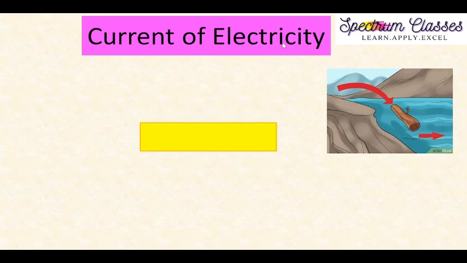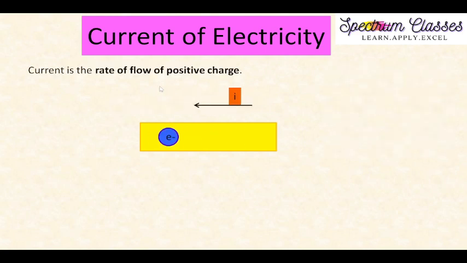Now what is the direction of current? Suppose this is a piece of metal, and in this piece of metal electrons are moving from left to right. Then the direction of the current will be in the positive direction, opposite to the movement of electrons, as you can see here. So this is the direction of current. Current is the rate of flow of positive charge.